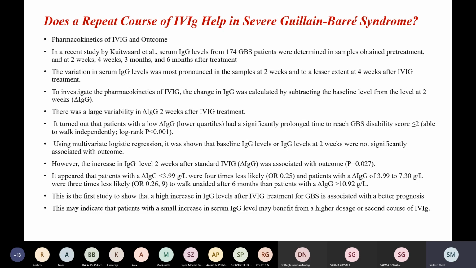It appeared that patients with a delta IgG of less than 3.99 grams per liter were 4 times less likely, and patients with delta IgG of 3.99 to 7.3 grams per liter were almost 3 times less likely, to walk unaided after 6 months than patients who had a delta IgG level of more than 10.92 grams per liter. This is the first study to show that a high increase in IgG levels after IVIG treatment for GBS is associated with a better prognosis. This may indicate that patients with a small increase in serum IgG level may benefit from a higher dosage or a second course of IVIG.